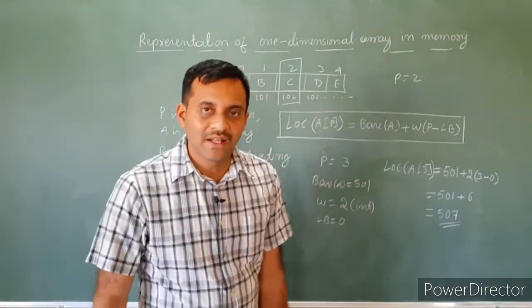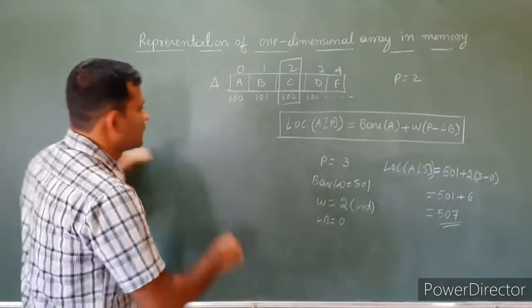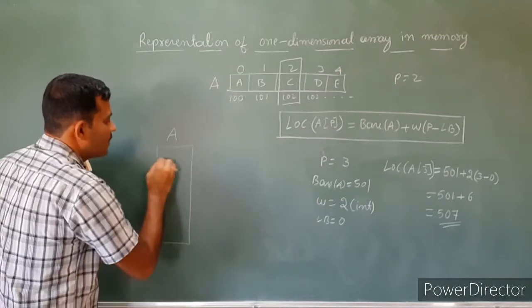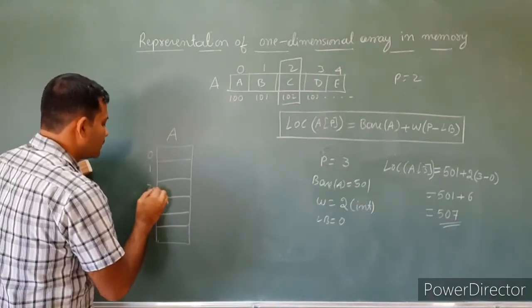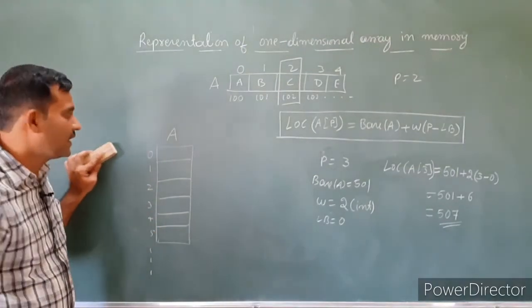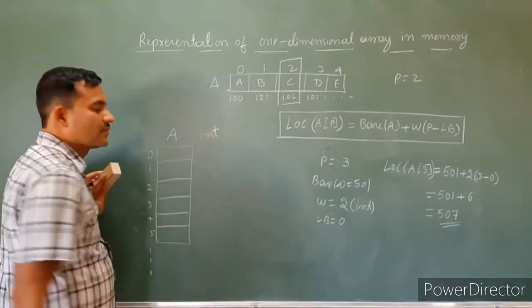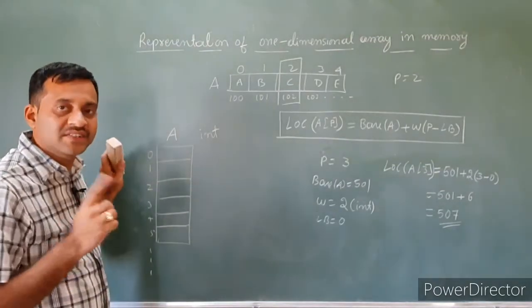How is it? See here, there is an array that has n number of elements: 0, 1, 2, 3, 4, 5, and so on. The array is of type integer, hence each element consumes 2 bytes of memory.